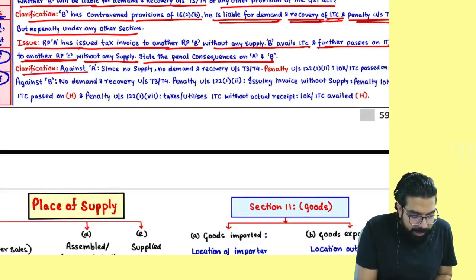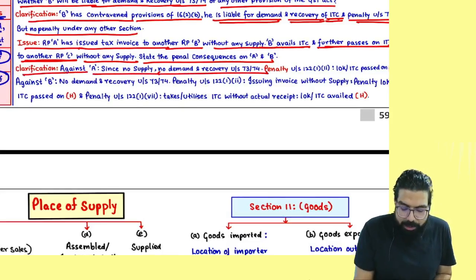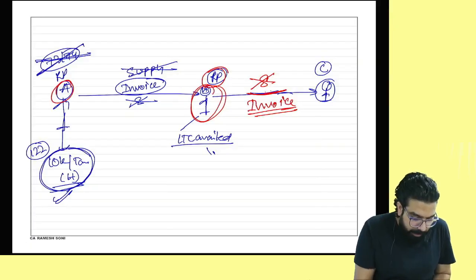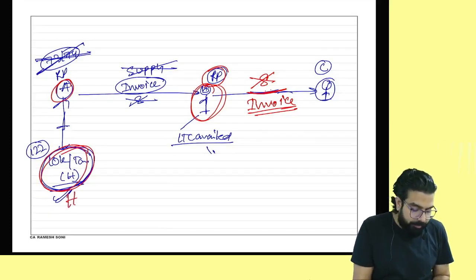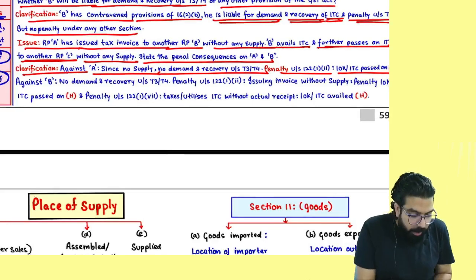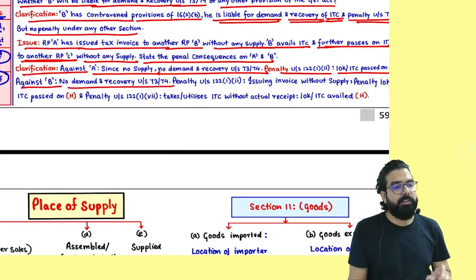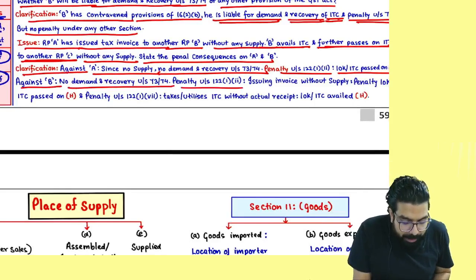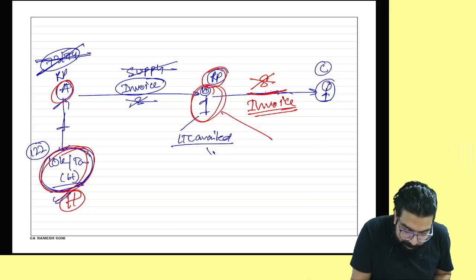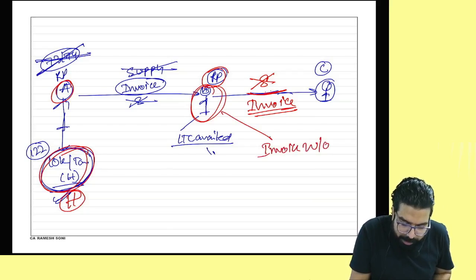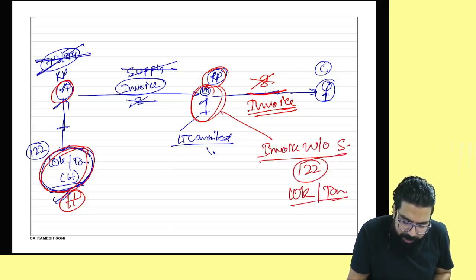Everyone here. Against A, since no supply, no demand and recovery, but penalty under 122 will come, that is 10% or 10,000 or the tax amount whichever is higher. B, what will happen? Against B, no demand and recovery under 73 and 74. Penalty under 122 will come for issuing invoice without supply. First of all, did he issue bogus invoice? Invoice without supply. So here 122 ka penalty, 10,000 or the tax amount whichever is higher.